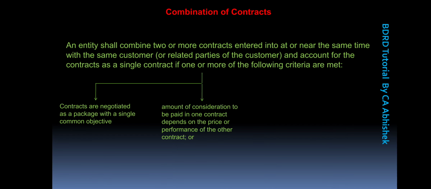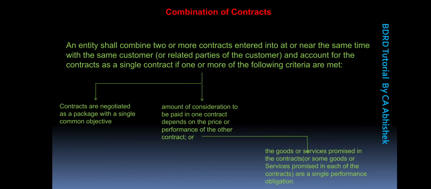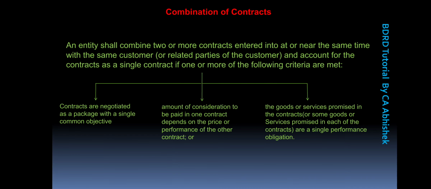And the third one is the goods or services promised in the contracts are a single performance obligation. So these are basically three criteria which should be met in order to classify a combination of contract as a single contract.